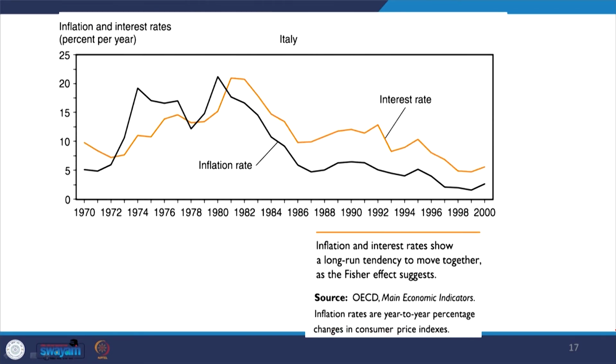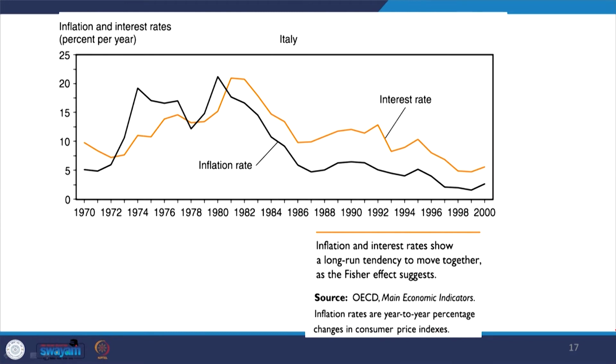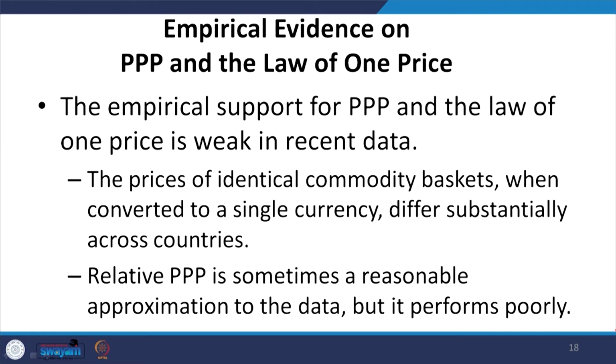Similarly, for Italy we can see the changes as mentioned by Krugman in his book on international trade. Inflation and interest rates show a long run tendency to move together, as Fisher's effect suggests. So, even for other countries, empirical evidence can be collected.